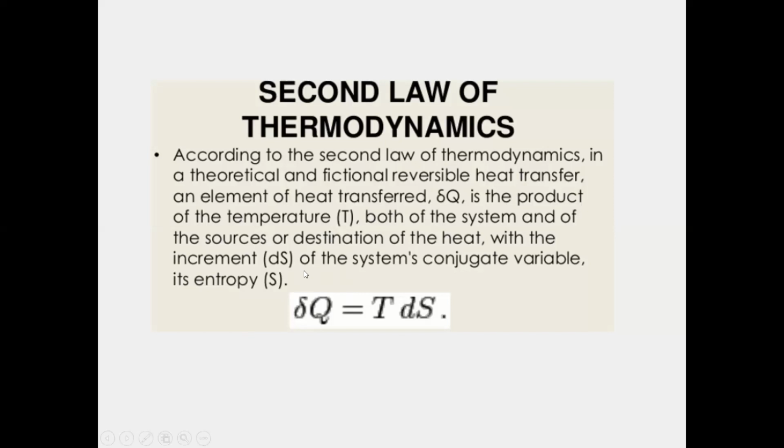That means del S is the change in entropy at a particular point. So the second law states that the change in heat transfer in a particular system mainly occurs by means of the product of temperature and change in entropy. This explains all about your second law of thermodynamics.